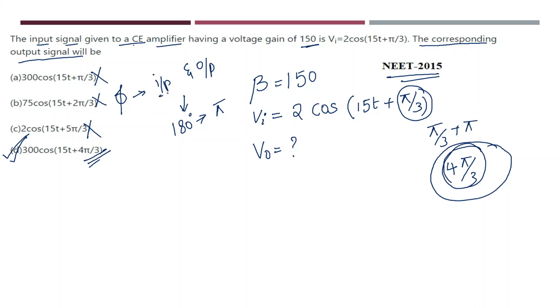I know that the phase difference between input and output voltage will be how much? 180 degrees. So what I did, I added 180 degrees here. If both of them are added, we will be getting 4 pi by 3. So I hope you understood. The correct option is option B. So let us move on to the next problem.